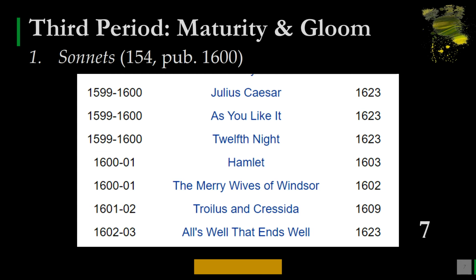1600-01 The Merry Wives of Windsor, printed in 1602. Again, 1601-02 Troilus and Cressida, 1609. 1602-03 All's Well That Ends Well, 1623, printed or published. And again, in the same period, that is the third, maturity and gloom, 7 plays are included. So in this period, you find 14 plays complete.